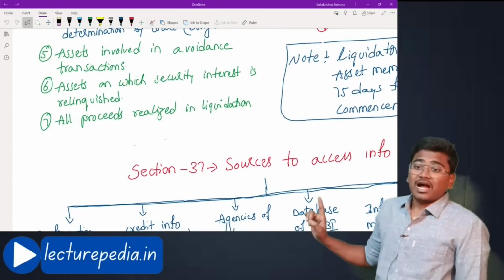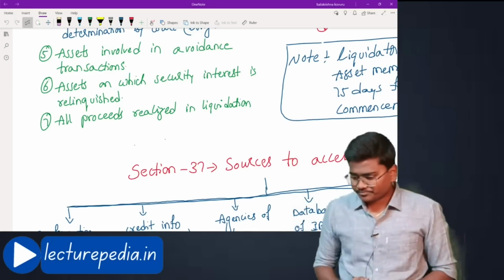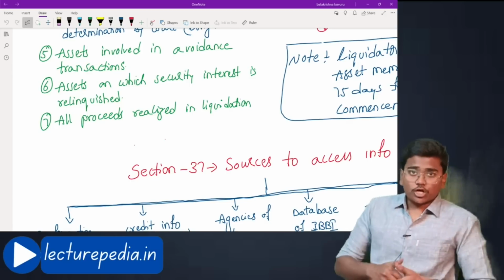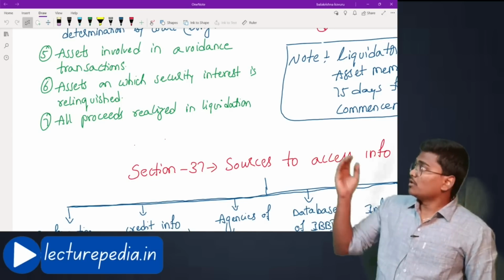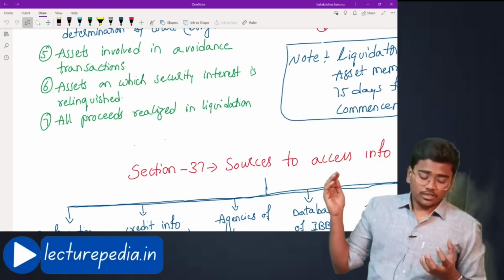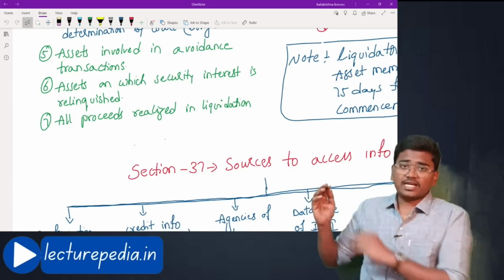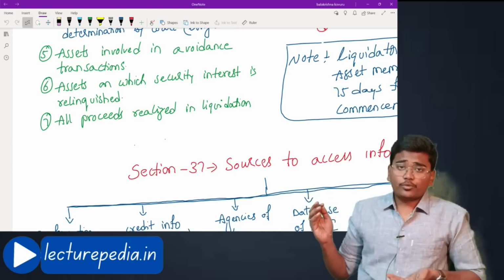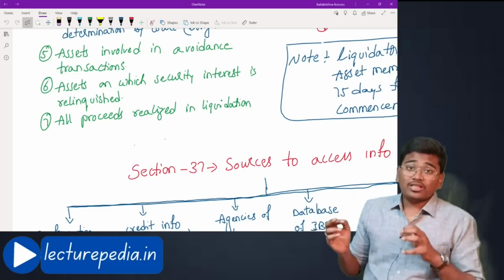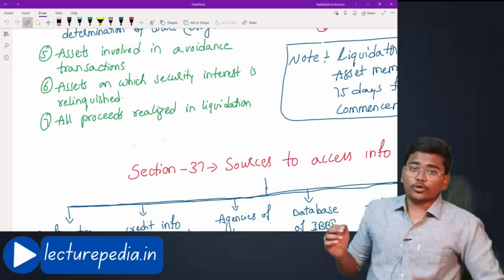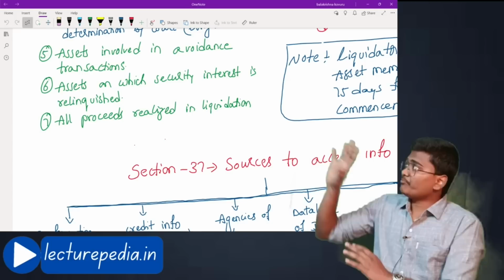After that, assets on which security interest is relinquished. See, let's say this corporate debtor has taken some loan from a bank. Now, for this loan, he would have given some security. That is, let's say he has given some land as security. Now, the liquidation is going on against this corporate debtor. Liquidation is going on means all the assets of the corporate debtor will be sold. Now there is this land which has been given as security to some creditor.